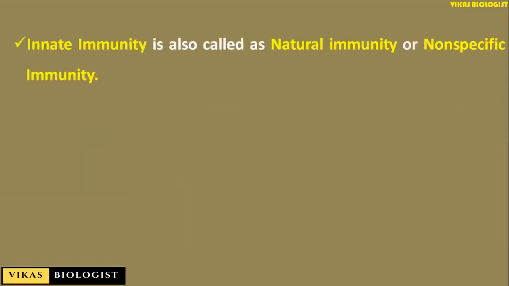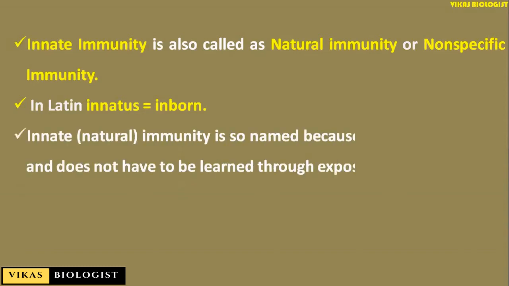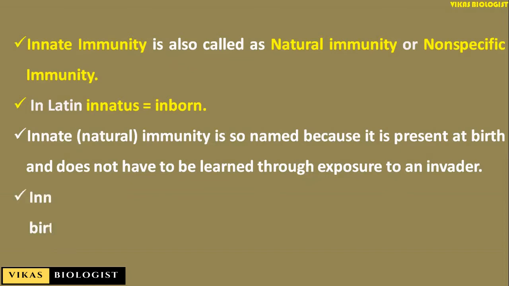The innate immunity is also called as natural immunity or non-specific immunity. In Latin, innatus means inborn. Innate or natural immunity is so named because it is present at birth and does not have to be learned through exposure to an invader.